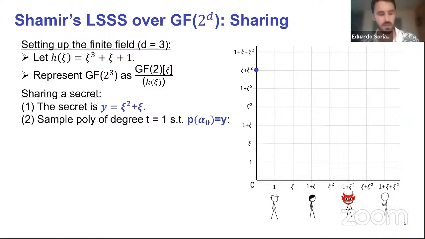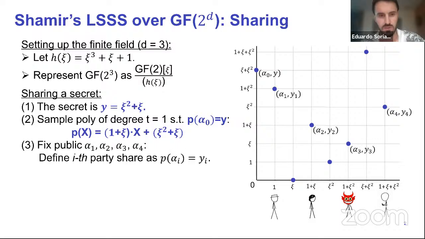So let's start by recapping how Shamir's secret sharing works, mostly to fix some notation. If you wanted to share some secret Y, the way you can do this using Shamir is that you sample a polynomial of degree equal to the number of corrupted parties in your protocol, such that the evaluation of this polynomial at some fixed designated point alpha 0, 0 here in the example, equals your secret.